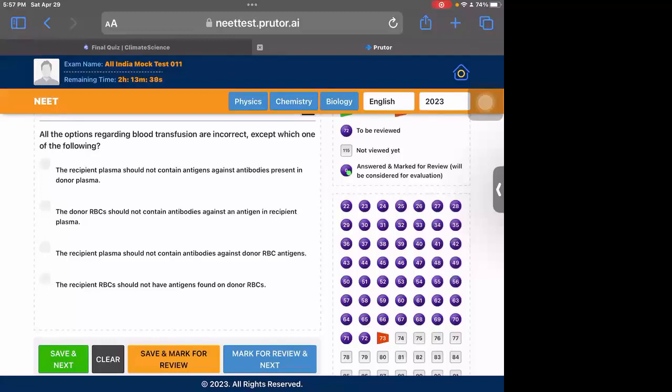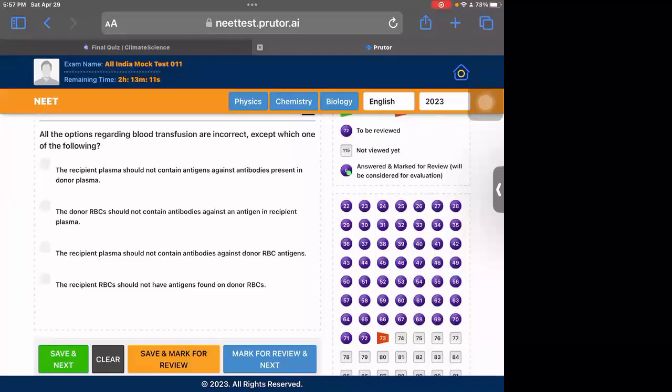So they should not react. The fourth option is incorrect because the recipient's RBC is not there; the recipient's plasma is there, so that is eliminated. The first one is also incorrect because the donor's RBC should be there, not the donor's plasma. So the second and third are left.